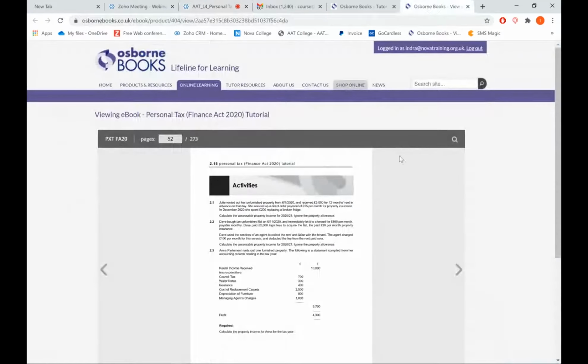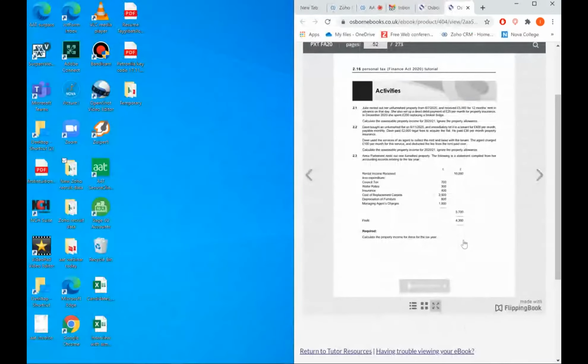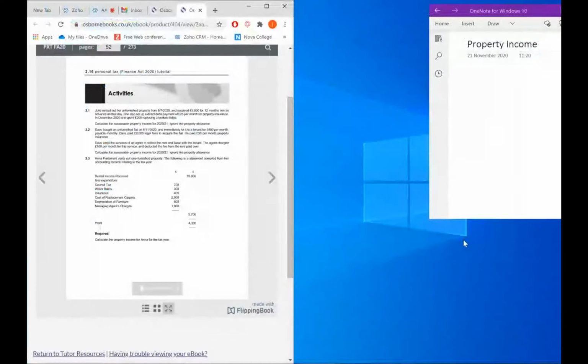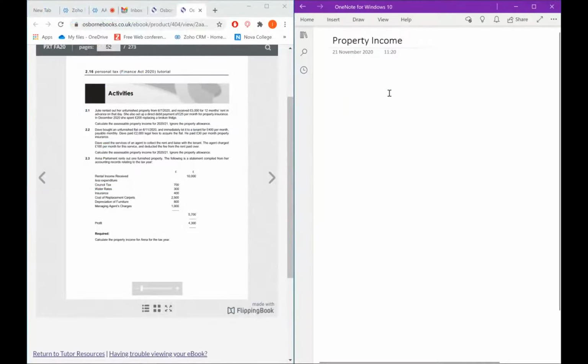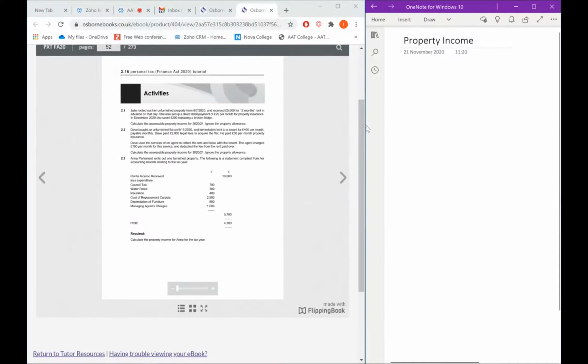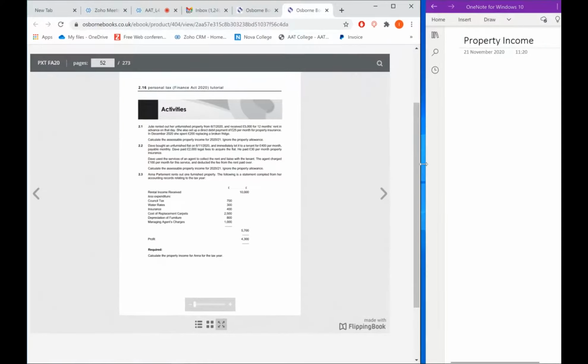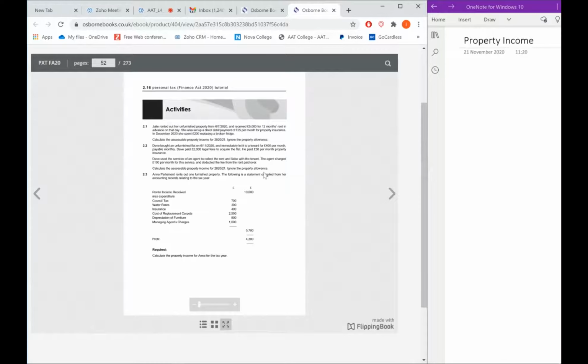Okay, question two. Dave bought an unfurnished flat on 6th November 2019 and immediately let it to a tenant for £400 per month, payable monthly. Dave paid £2,000 legal fee to acquire the flat.